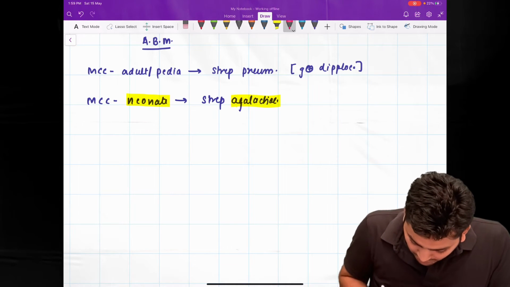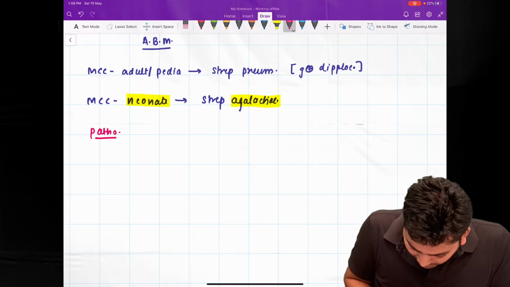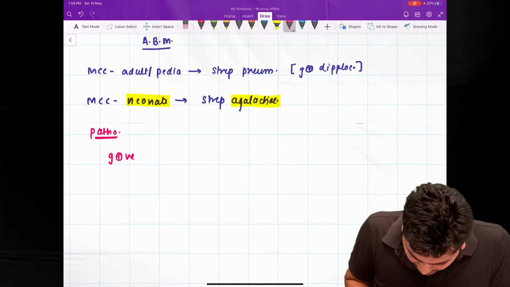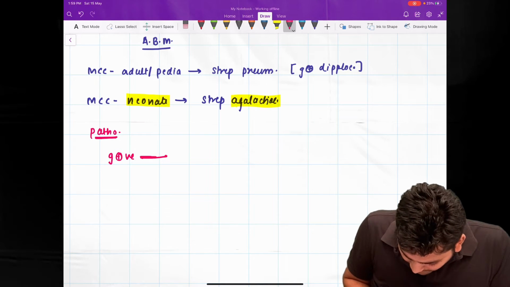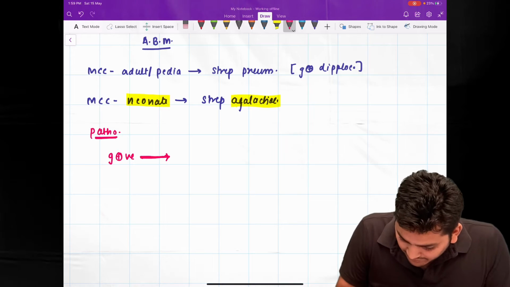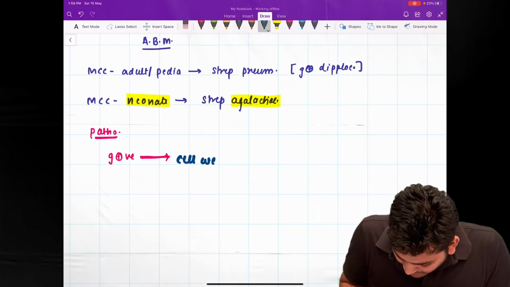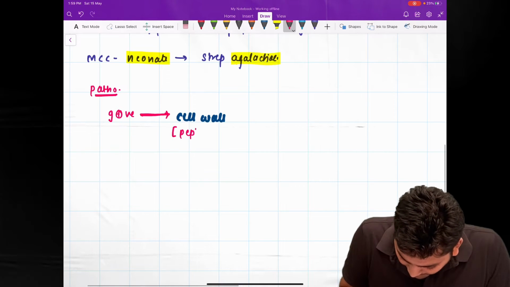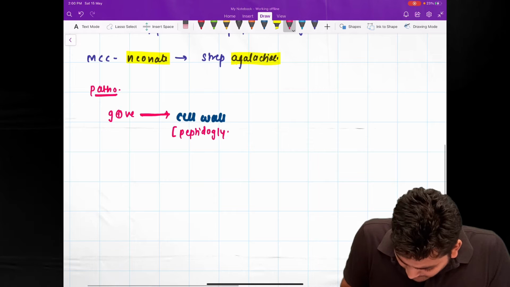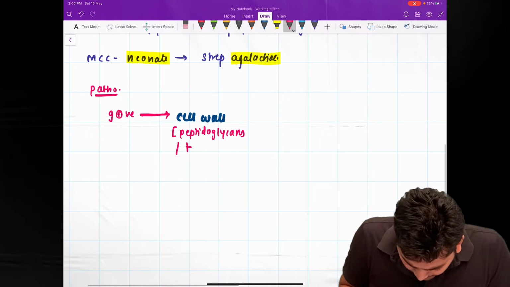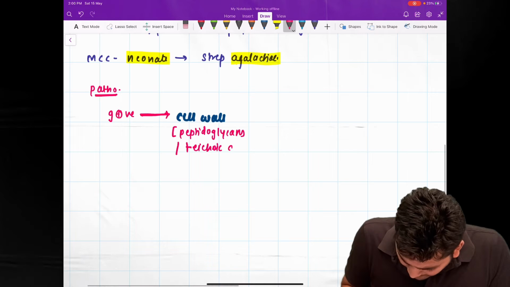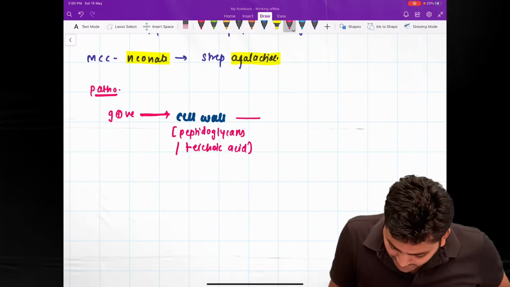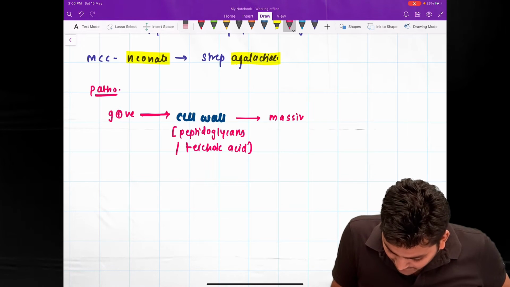Now, how is the pathophysiology of the inflammation by Streptococcus pneumoniae? See, this gram-positive organism contains a few components in its cell wall. In the cell wall of gram-positive Streptococcus pneumoniae, we have peptidoglycans and teichoic acid. These are highly antigenic, so they will lead to massive inflammation in the CNS.